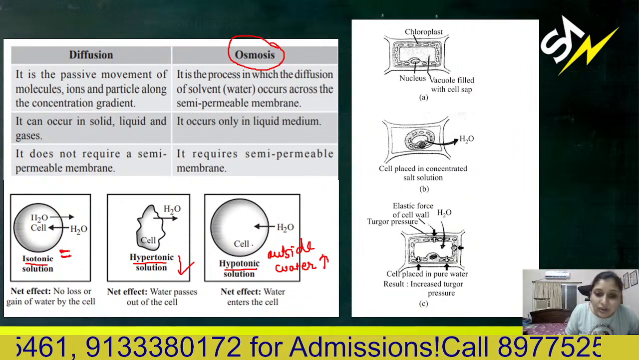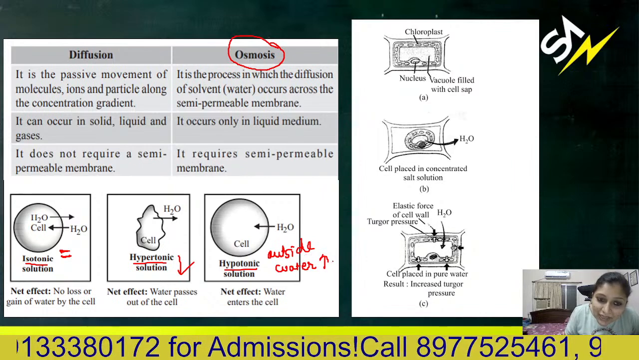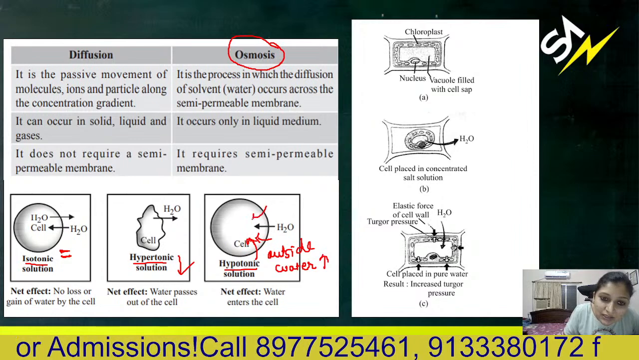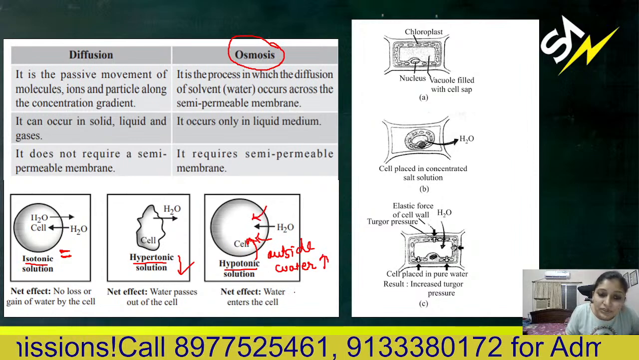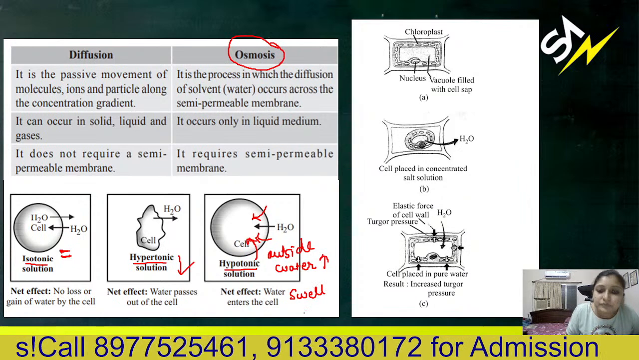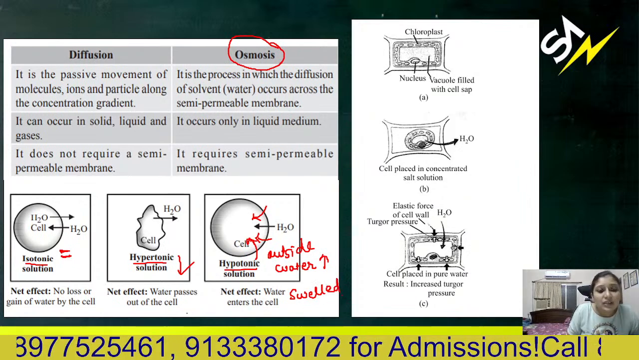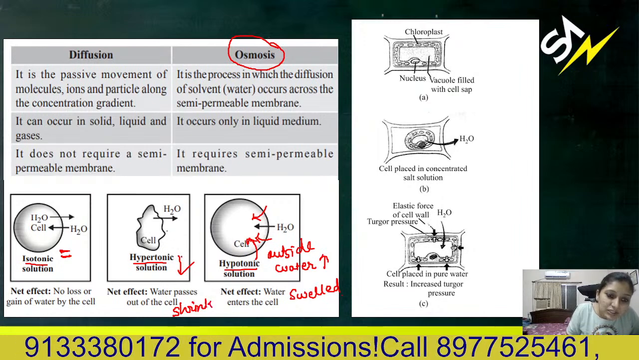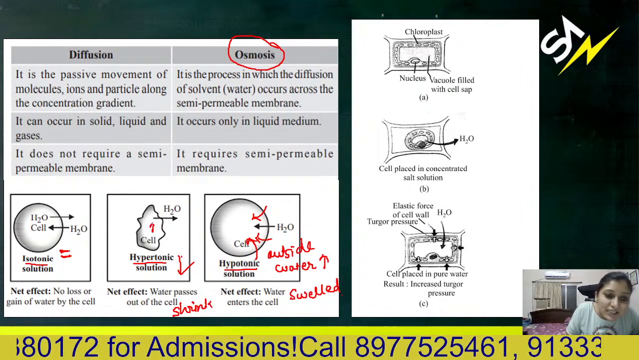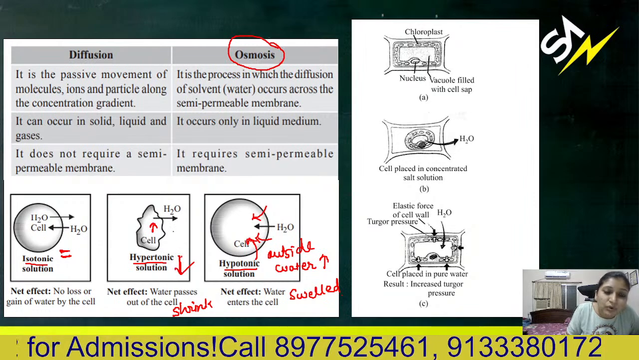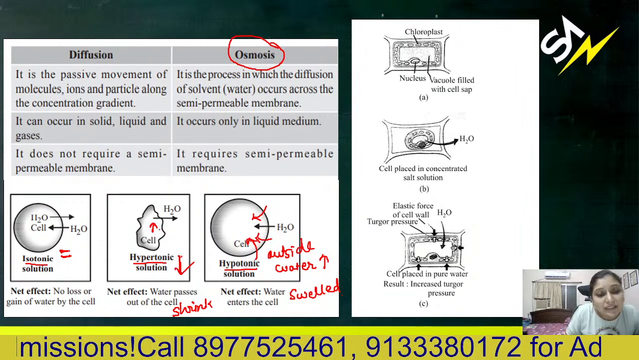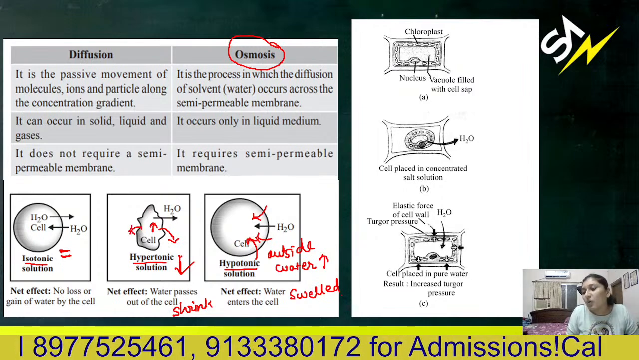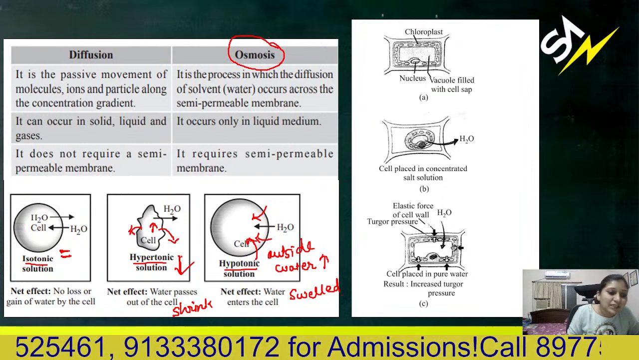Okay. So here the concentration of water is high outside. That means water gets inside into the cell, so the cell will swell up in this condition. Here it gets shrunk, because water concentration is higher inside and lower outside. So it will move from its higher concentration to its lower concentration. So that means water will move in this direction and the cell will shrink in this condition.